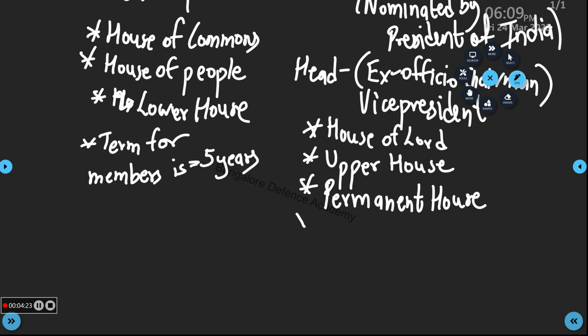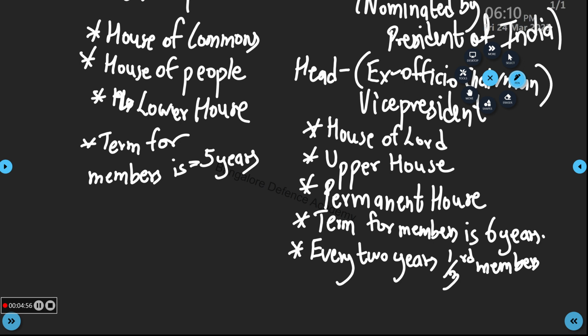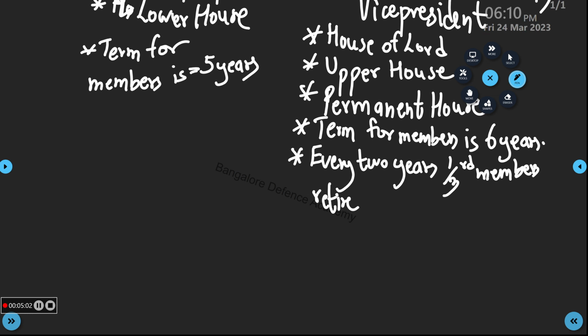In Rajya Sabha, the term for members is 6 years. And the most important point here in Rajya Sabha: every 2 years, one-third of members retire from the house. These are the important things that you have to keep in mind.